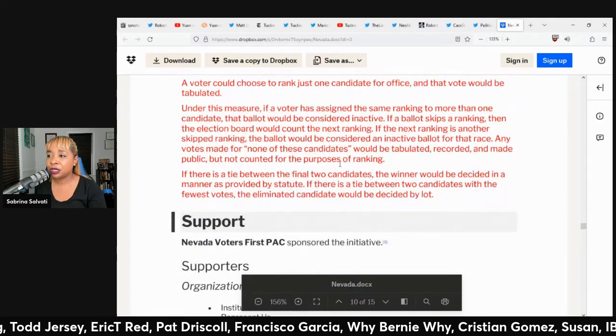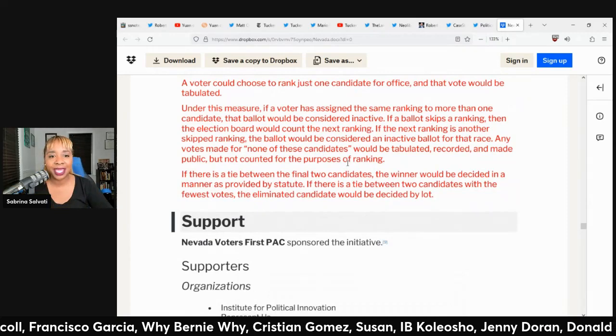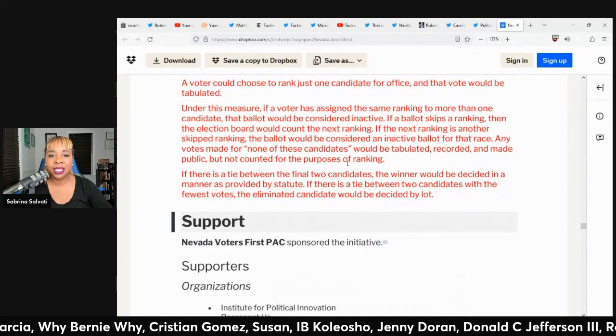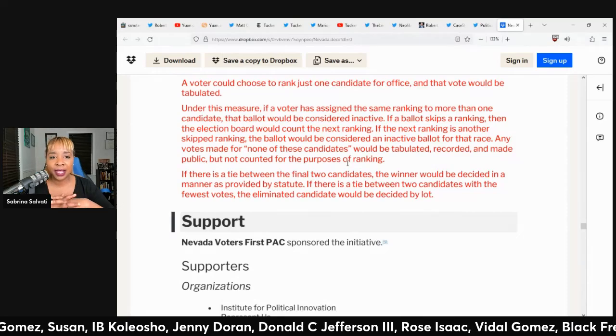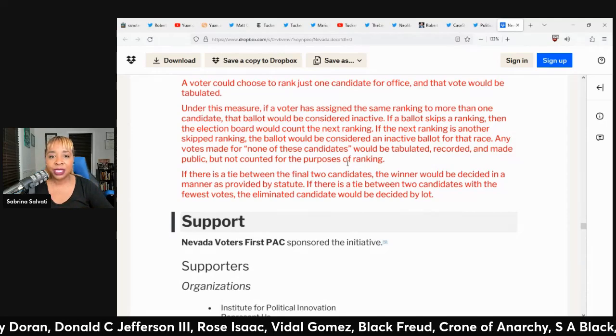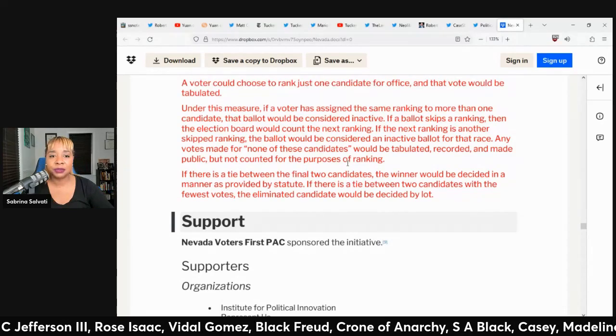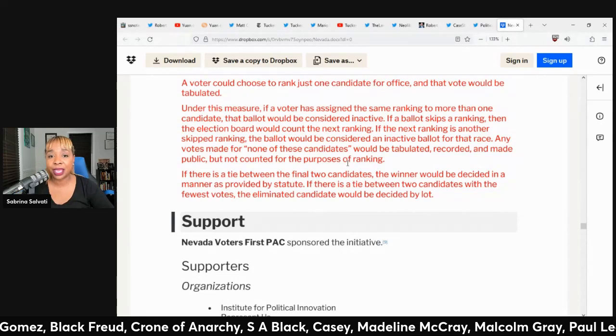Under this measure, if a voter has assigned the same ranking to more than one candidate, that ballot would be considered inactive. If a ballot skips a ranking, then the election board would count the next ranking. If the next ranking is another skipped ranking, the ballot would be considered an inactive ballot for that race.